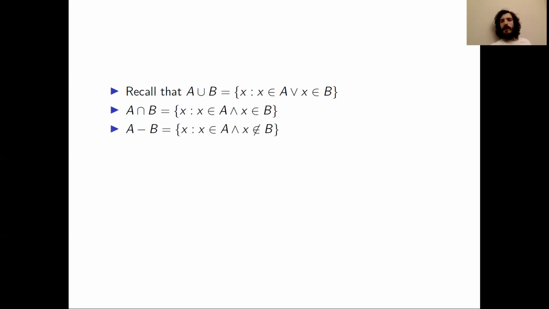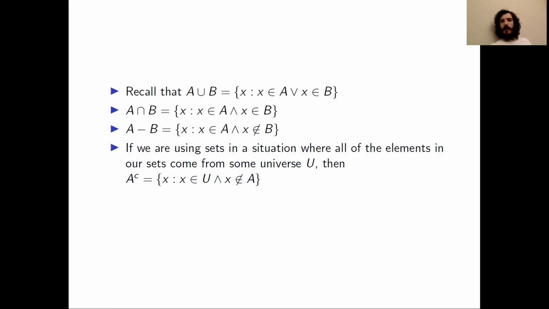We also talked about complements. The complement of B in A, we write that as A − B, and that is the set of x such that x is an element of A, but x is not an element of B. If all of the elements in the sets that we are considering come from some universe U, then we can also just define the complement of a single set. We write that as A^c, for A complement, and that's defined to be the set of elements x such that x is an element of the universe U, but x is not an element of A.